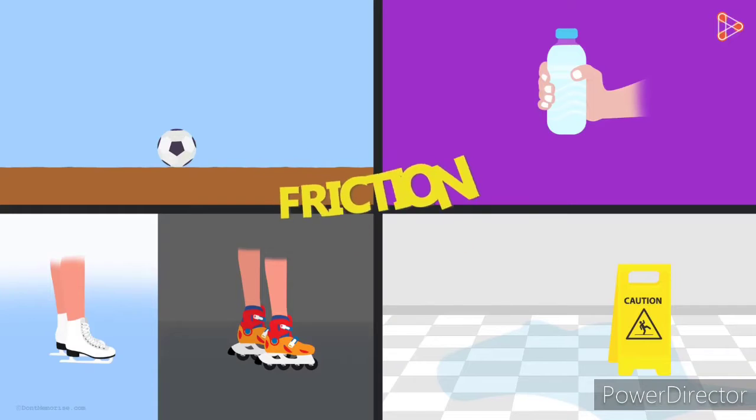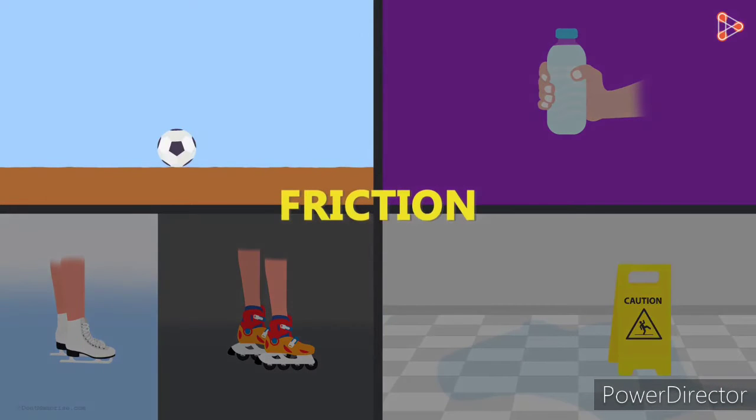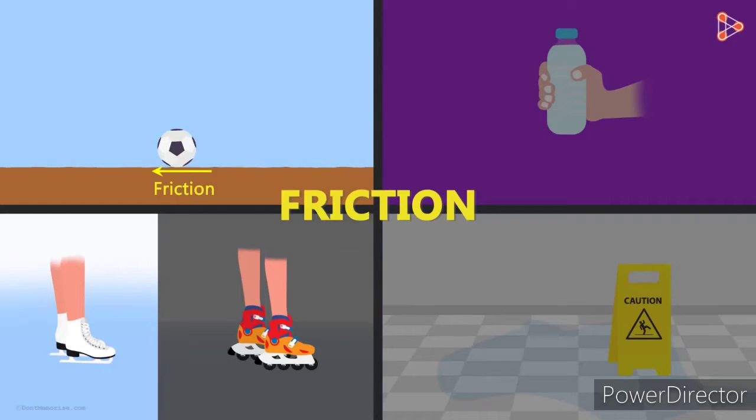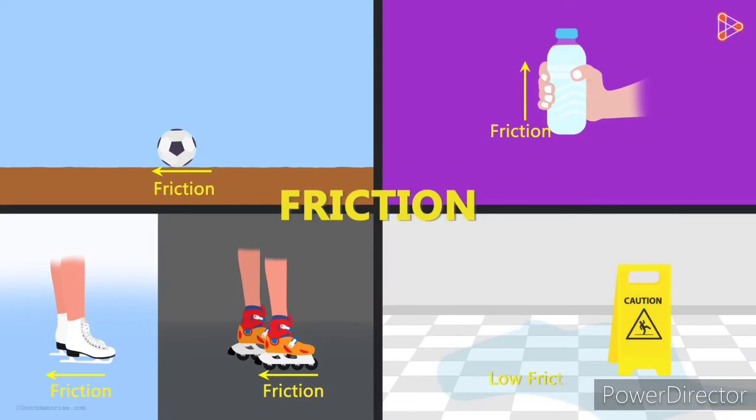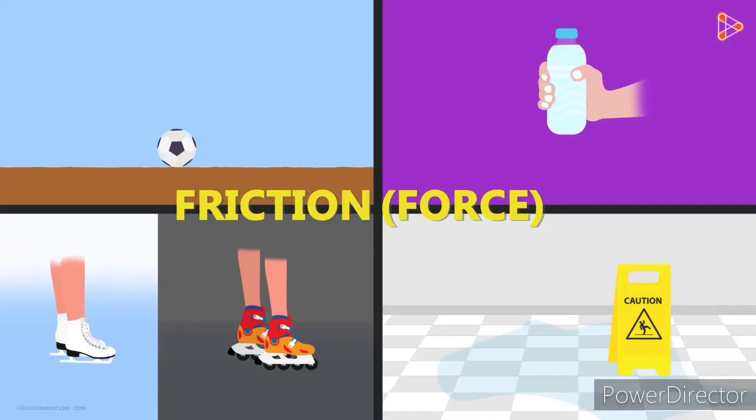The answer is friction. The ball eventually comes to a halt because of the force of friction. Skating on an ice rink is easier because the force of friction is lesser there. The bottle doesn't slip through because the force of friction between your hand and the bottle doesn't allow it. If the floor is wet, the friction offered by it reduces and you might slip and fall. So what is this friction we are talking about? It's quite easy to understand. Friction is nothing but a force. It is the force exerted by a surface when an object moves across it.